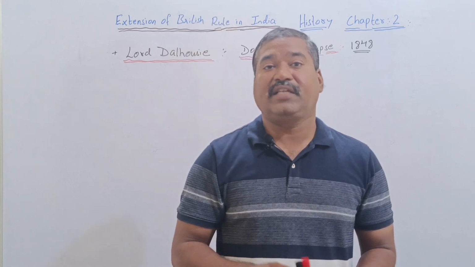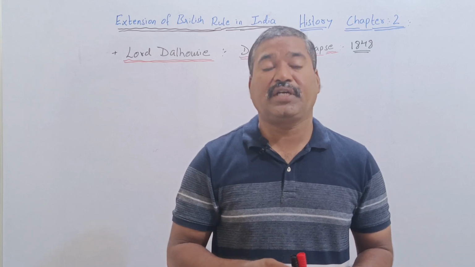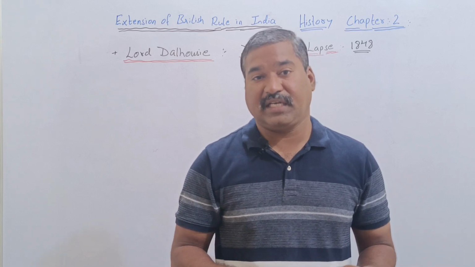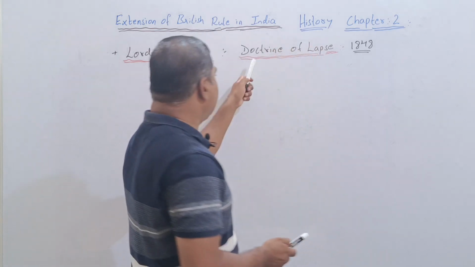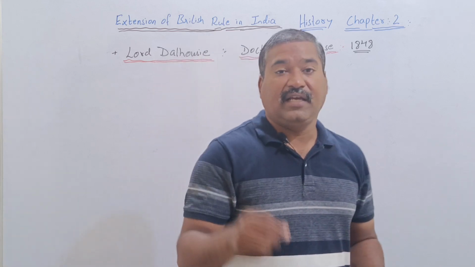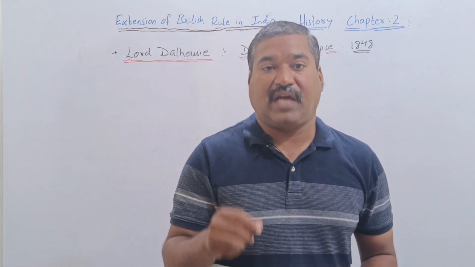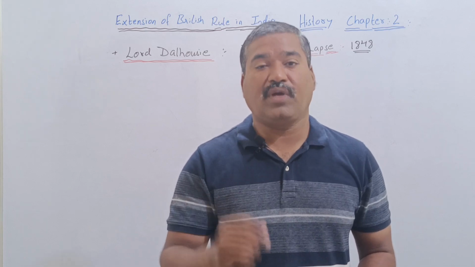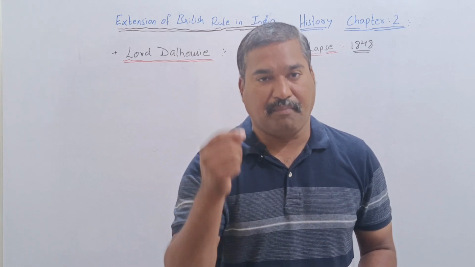But here no such opportunity was given by the British, as Lord Dalhousie introduced the doctrine of lapse in the year 1848. According to that, if the king dies childless, his territory will be merged under the British.